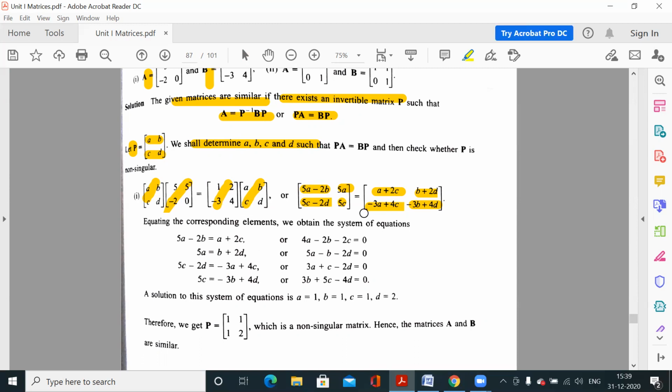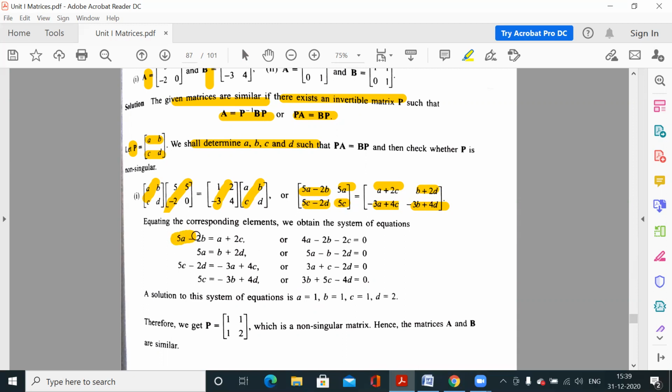Now we have two matrices. What is the condition when two matrices are equal? When the corresponding elements of the matrices are the same: the first element is equal to the first element, the second to the second, the third to the third, and the fourth to the fourth.